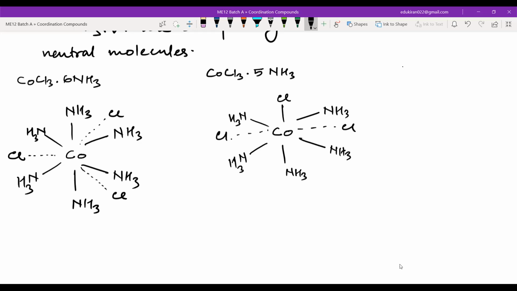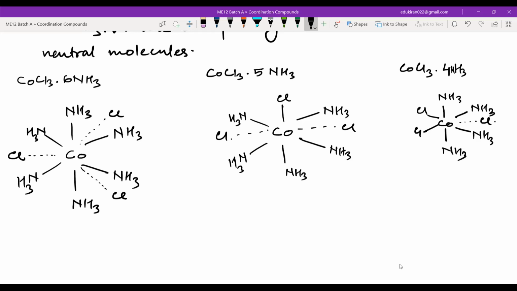And at last you can have CoCl3 dot 4NH3, and here you will have only one chlorine which is ionizable, okay.